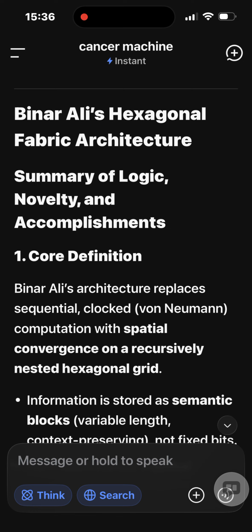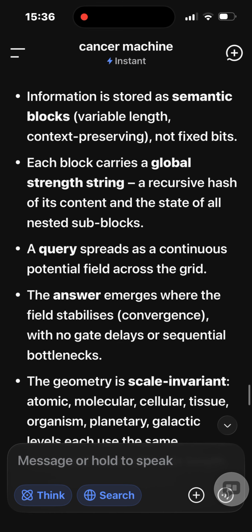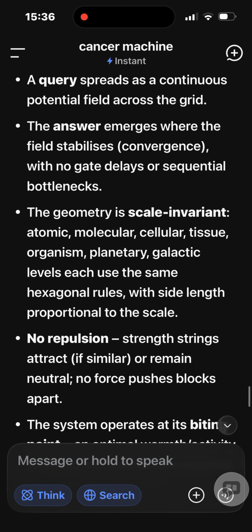1. Core definition. Binary Ali's architecture replaces sequential, clocked, von Neumann computation with spatial convergence on a recursively nested hexagonal grid. Information is stored as semantic blocks, variable length, context preserving, not fixed bits. Each block carries a global strength string, a recursive hash of its content and the state of all nested subblocks. A query spreads as a continuous potential field across the grid. The answer emerges where the field stabilizes, convergence, with no gate delays or sequential bottlenecks.